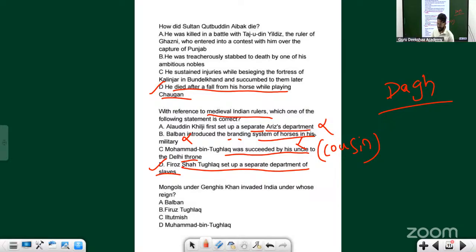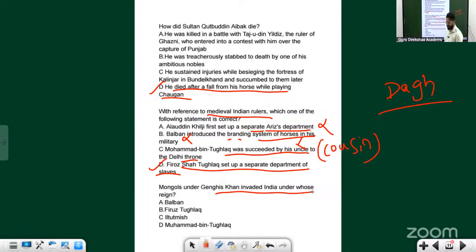We have read it yesterday as well as today, so you might be able to remember this. But imagine once you have to read polity, economy, geography, current affairs, science and technology, environment, history, as well as other subjects, then go to the exam. Don't you think if you don't have focus and concentration, you'll miss this, because they are very subtle. Okay, so Mongols under Genghis Khan invaded India under whose reign?